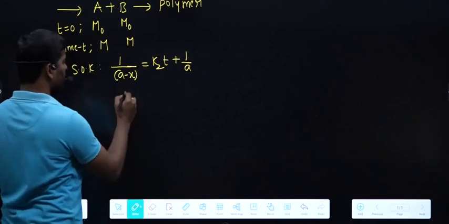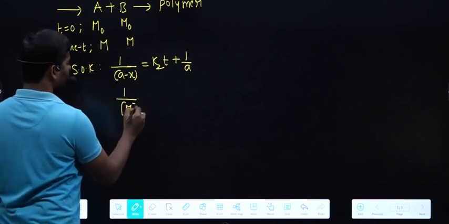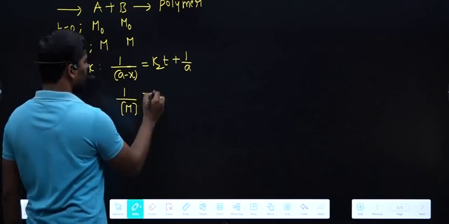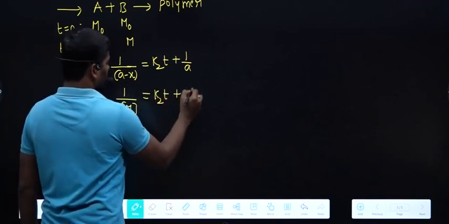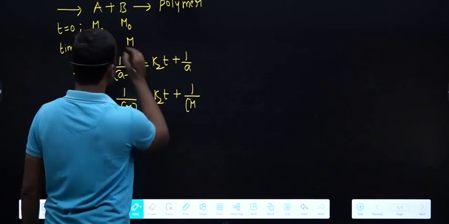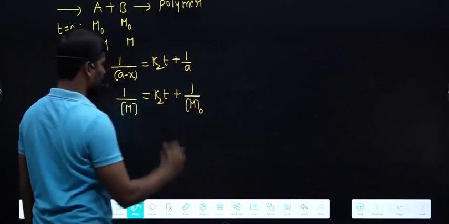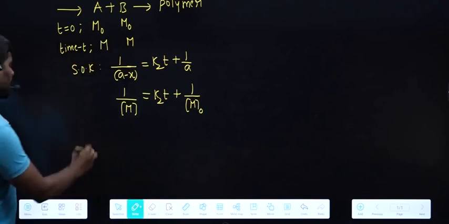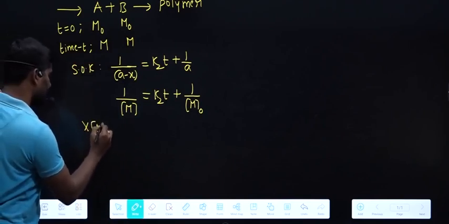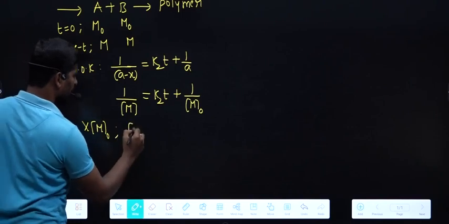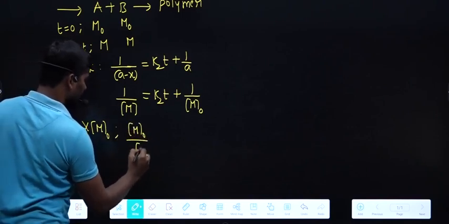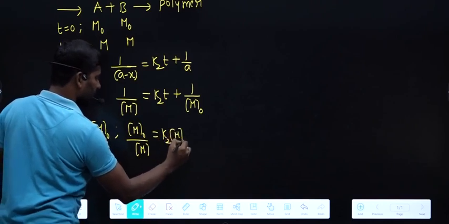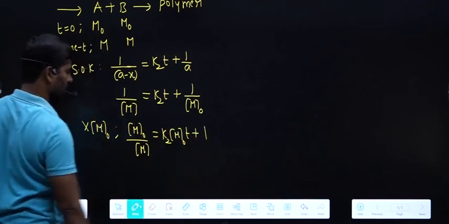Similar concept if you apply here, 1 by the remaining concentration of monomer at time t, that is 1 by M, is equal to k2 t plus 1 by the initial concentration of monomer, that is M naught. So if you multiply this equation with M naught, we will get M naught by M is equal to k2 M naught t plus 1.